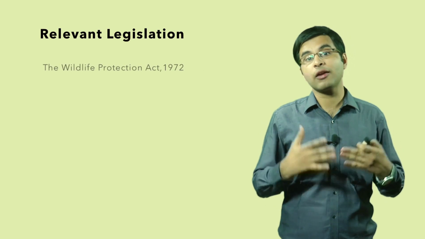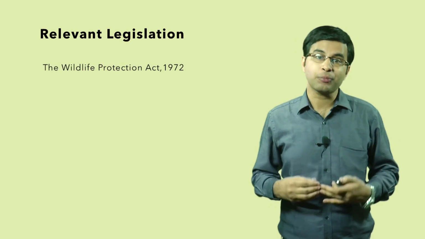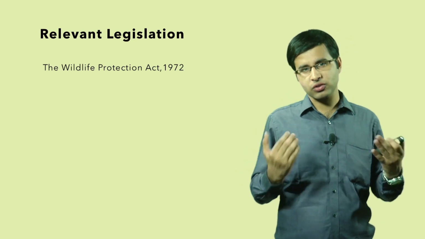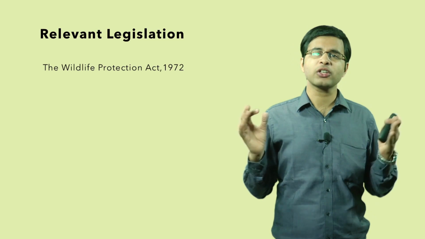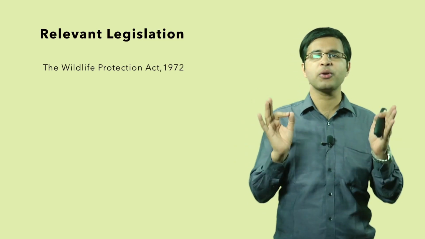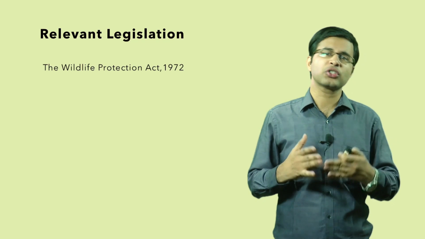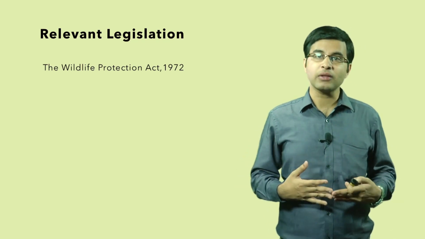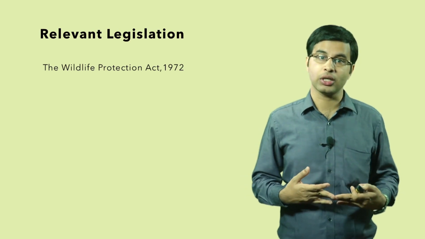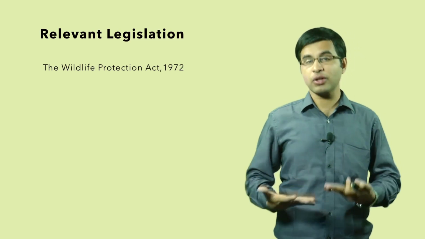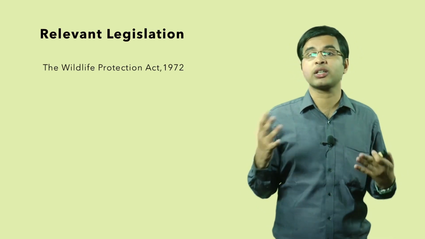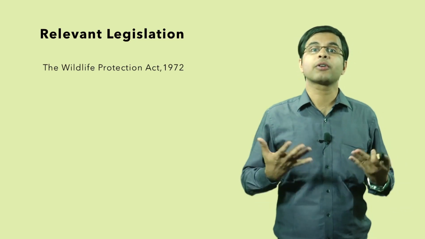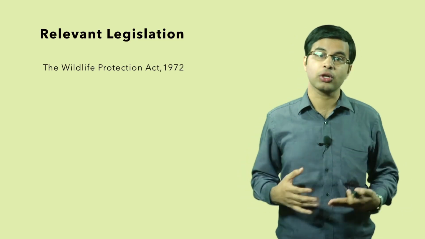Another legislation which is important from this point of view is the Wildlife Protection Act 1972. In this Act there are many specific peculiar features. For example, the first and common principle is the prohibition of hunting. The second important thing is the management of wildlife habitat. Management means their sustainability is also very important here. It has also been mentioned that we need to establish certain protected areas. Why is the establishment of protected areas important? For the purpose of conservation and preservation also.